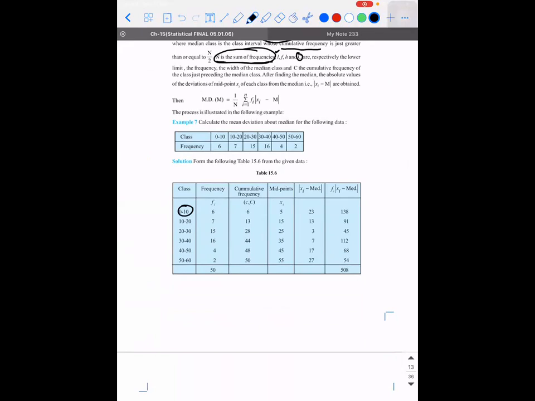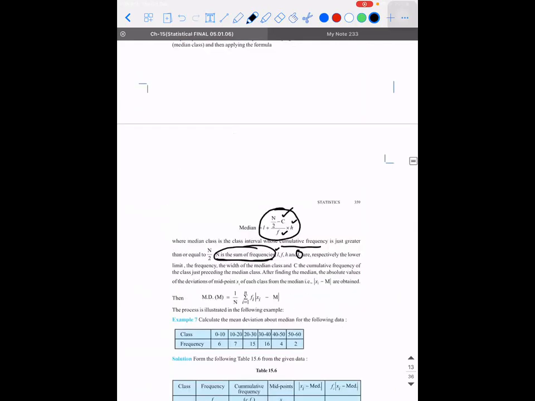The upper limit, sir? No, it's not the upper limit. It's the width of the range. Okay, sir. Understood. So, anyways, that concept I'll explain tomorrow.